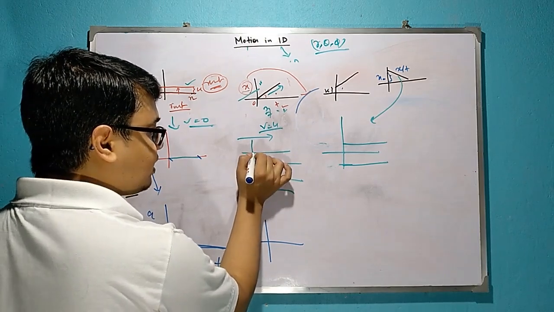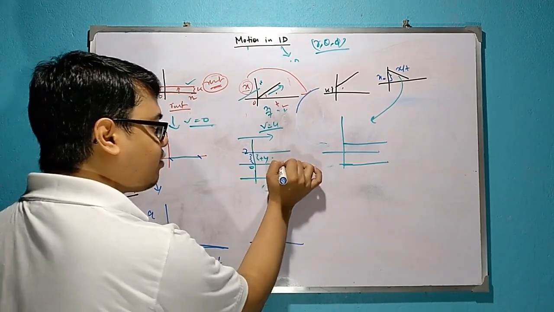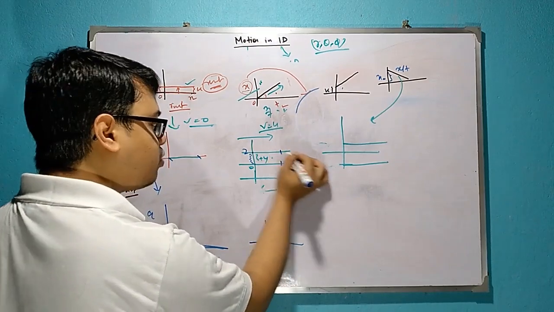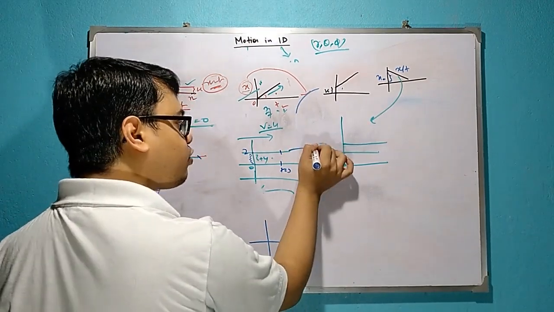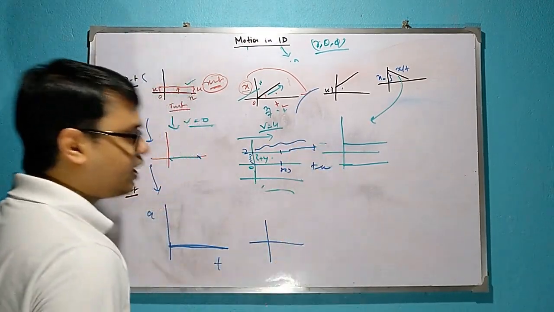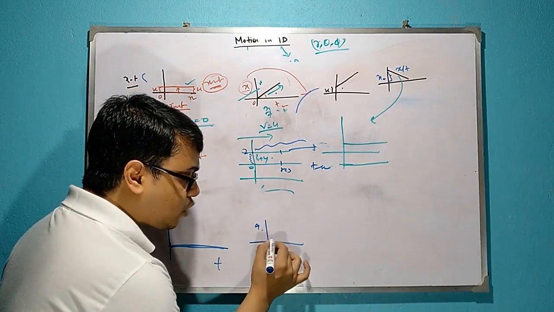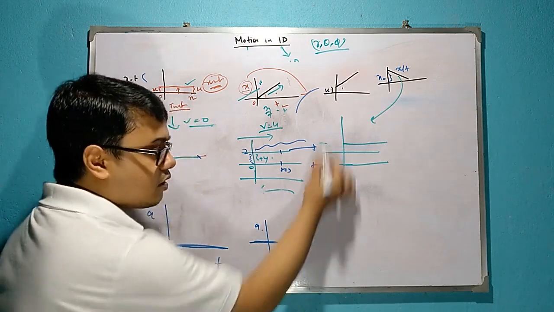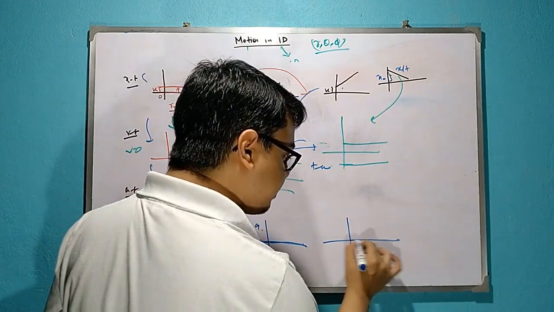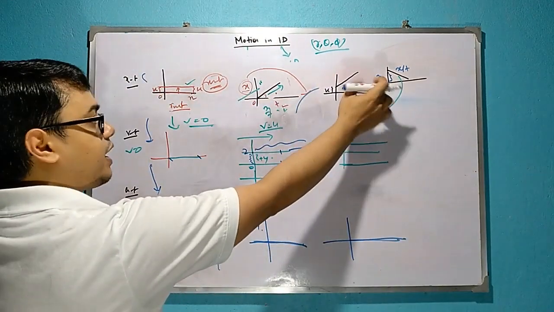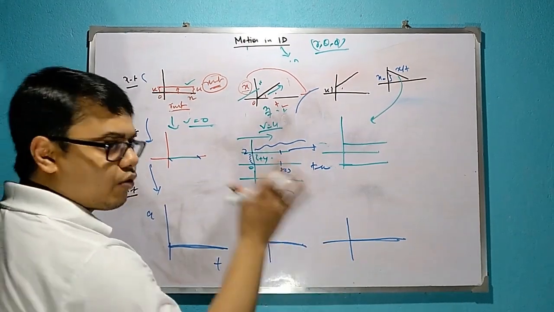At t equal to 1 it is suppose 2. At t equal to 3, it is also 2. At t equal to m, this is also 2. That means there is no change, and no change means there is no acceleration. That means a is equal to 0, which means this axis. Similarly, a equal to 0 means this axis. For these cases, the corresponding vt and at graphs will look like this.